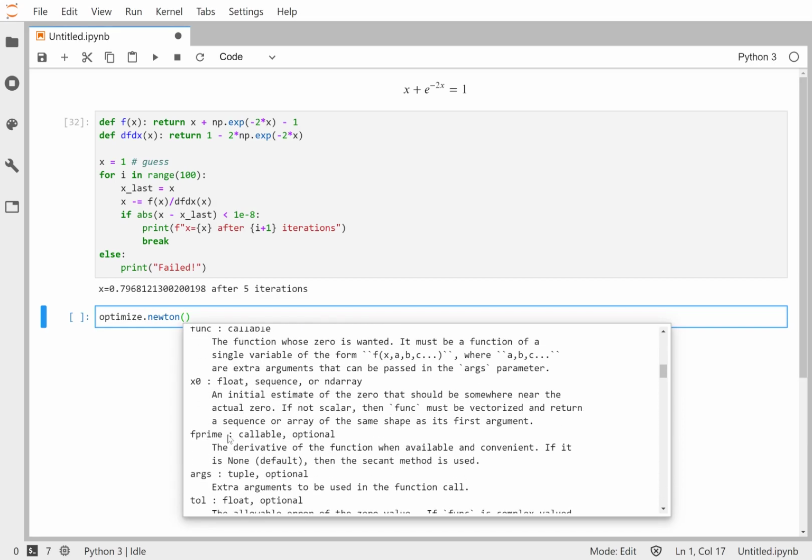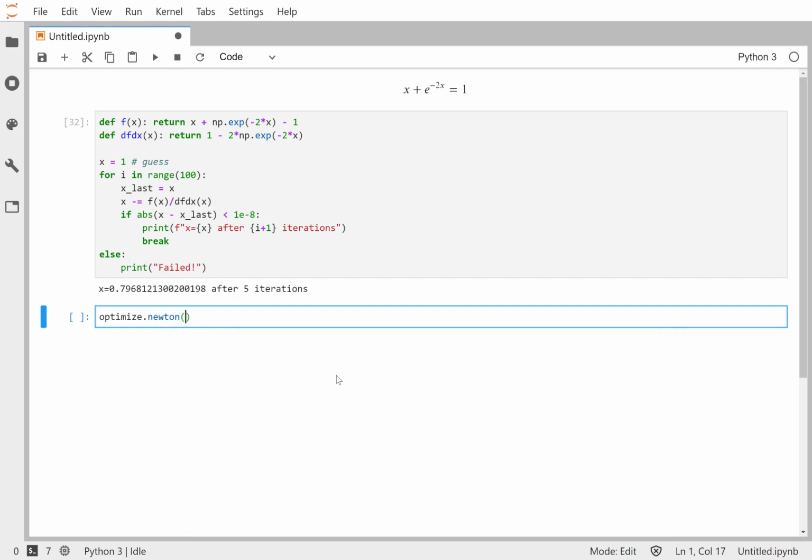I think I'll talk about it right here. So if the function derivative is available, then we can use it here. If it's not, then we're going to do the secant method, which means we're going to just numerically calculate the derivative based on evaluating the function and using something like midpoint rule. Okay, well let's start with, since we have the derivative, put that in here. So f prime is going to be df dx. And I don't have to type out the f prime equals, but it's just visually a nice reminder that that last argument is the derivative.